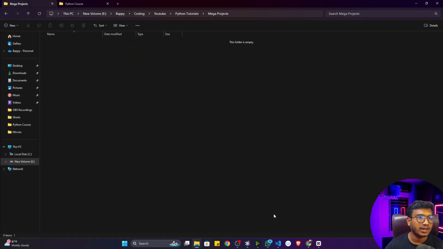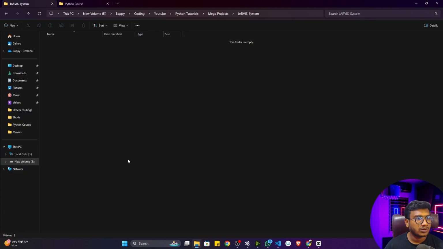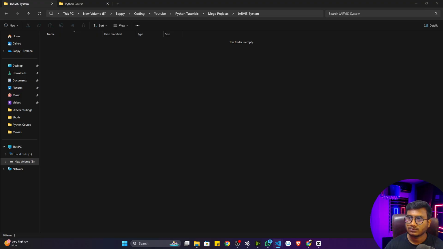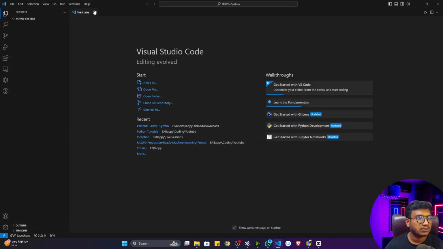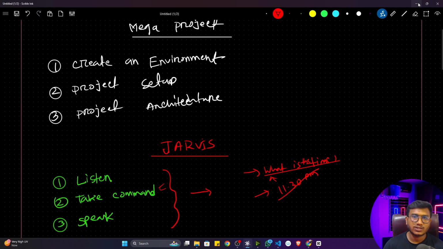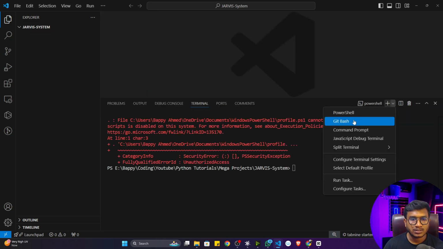For this, I'm going to open an empty folder, and inside that I'm going to create a folder with my project name. Let's say I'm implementing a Jarvis system. Now I'm going to open this folder, and inside that I'm going to open my Visual Studio Code. So this is my Visual Studio Code. Now let me zoom in. The first thing I told you is that you have to create an environment, because this is a new project and I want to create an environment with a specific Python version. For this, I'm going to open my terminal, and I'm going to use the command prompt.